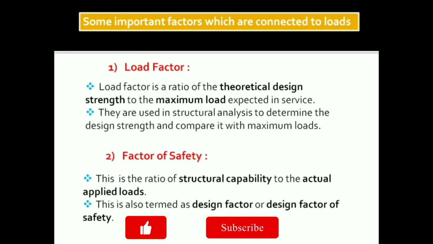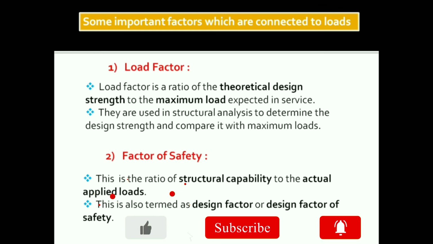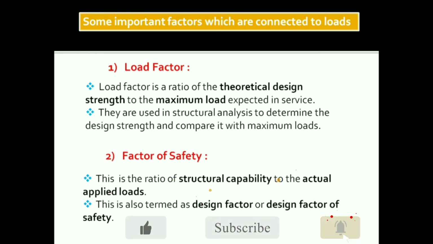Next, some important factors which are connected to loads. We have to know these factors. First one is load factor. Load factor is the ratio of the theoretical design strain to maximum load expected in service. They are used in structural analysis to determine the design strain and compare it with maximum loads. Second one is factor of safety. Factor of safety is the ratio of structural capability to the actual applied loads. This is also termed as design factor or design factor of safety.